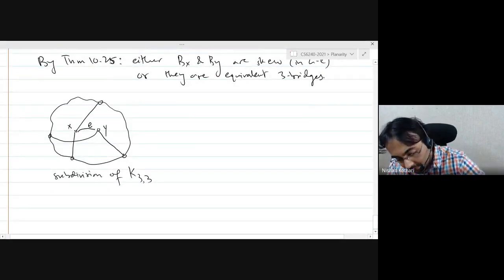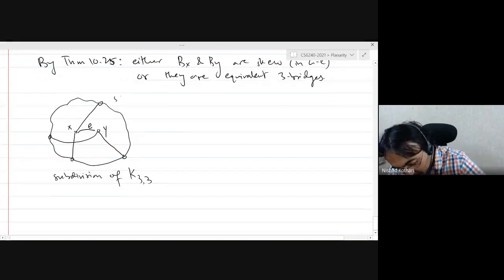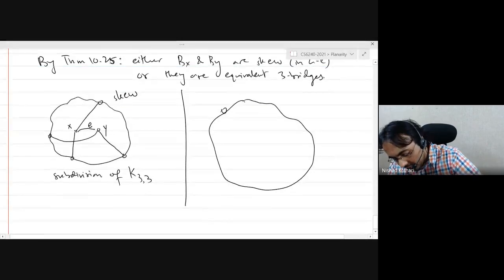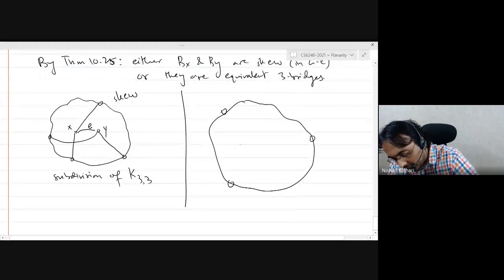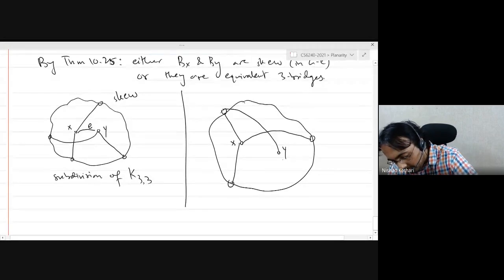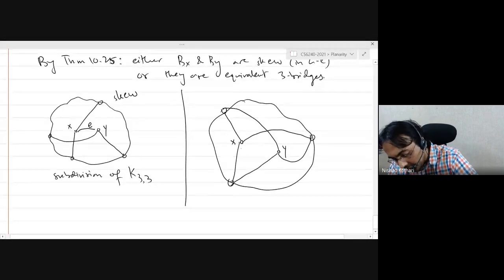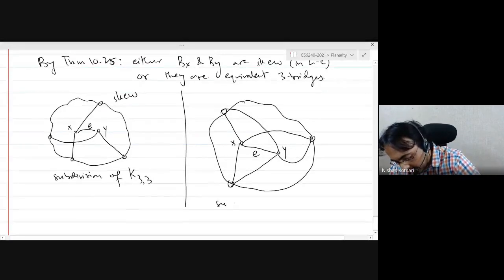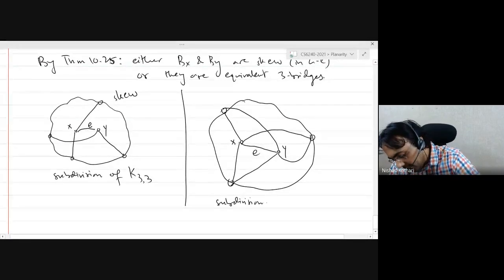Right? So this is the case when they are skew. And when they are equivalent 3 bridges, you have these 3 vertices of attachment. You have the vertex X joining to all 3. And you have the vertex Y joining to all 3. But then X and Y are joined to each other. And so what we have here is a subdivision of K5.